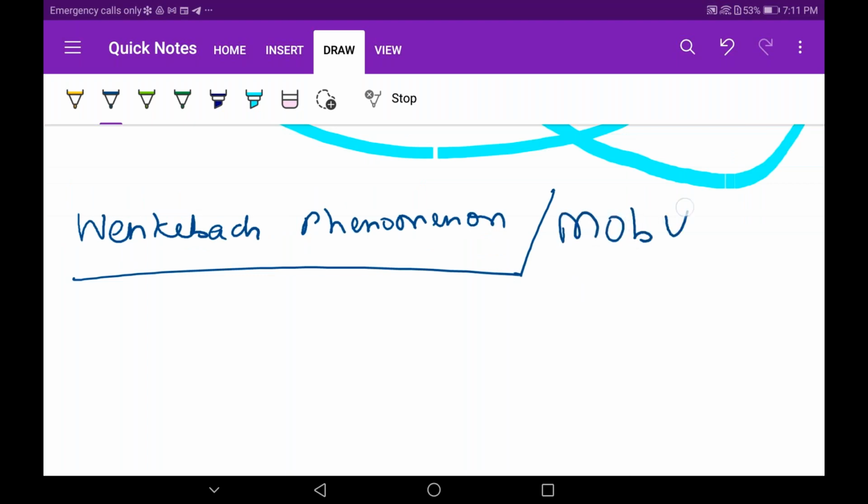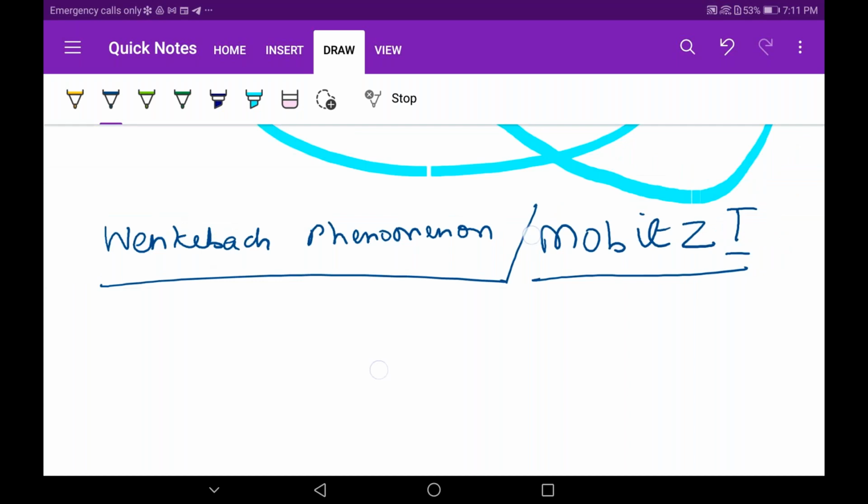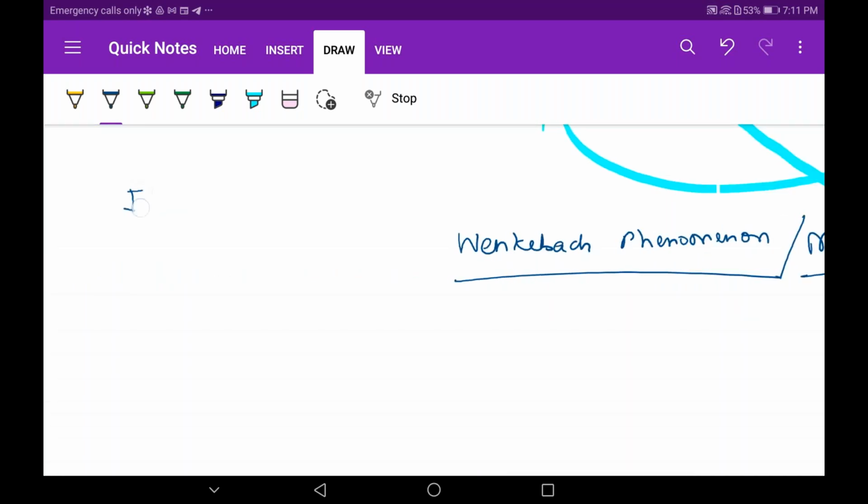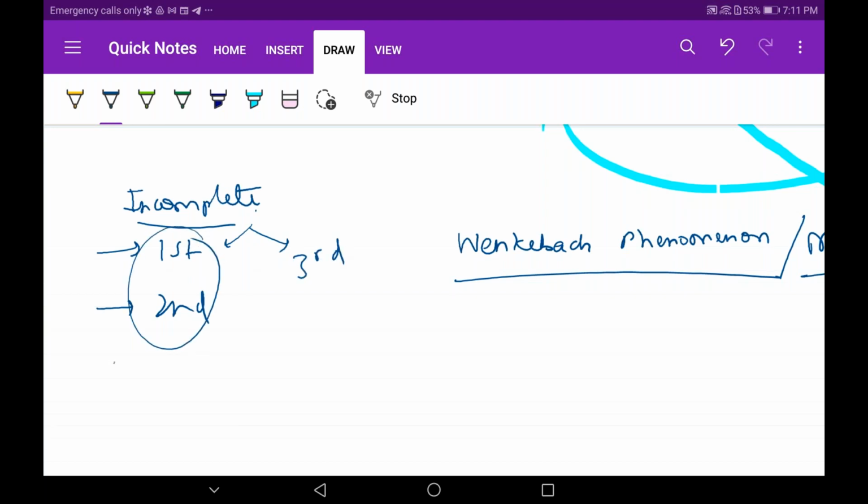Okay, fine. Right. Let's go to our next heart block. See, I had shown you that classification, where there was incomplete heart block. In incomplete heart block, what you have seen up till now are first degree heart block and second degree heart block. But I have also classified into two types. So this is the third degree heart block. But apart from the first degree and second degree heart blocks, we have another two. One is called Wenckebach, which I've taught you here, and it's also given a name as Mobitz 1.